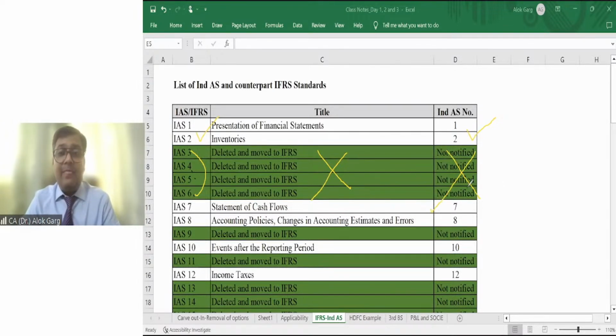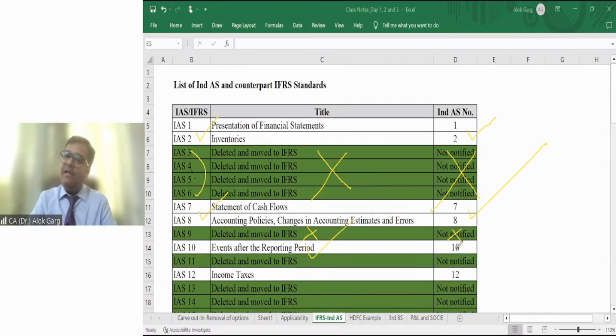So if you are a new learner in Ind AS and you look at the Ind AS series, if you do not find Ind AS 3, 4, 5, 6, don't be surprised. We have maintained the same sequence, and that is why we have not notified Ind AS 3, 4, 5, 6. Like IAS 7, 8 is there, we have also notified Ind AS 7, 8. IAS 9 is not there. Why? Because it is deleted and moved to the IFRS series of standards, and that is why we have also not notified Ind AS 9.